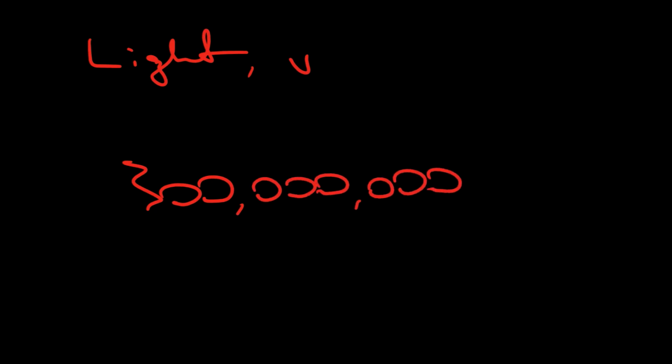So we have light velocity. It's roughly, it's not exactly, it's a bit less than this actually, but it's about 300 million meters per second. Every second, a photon of light will travel about 300 million meters, so 300,000 kilometers.